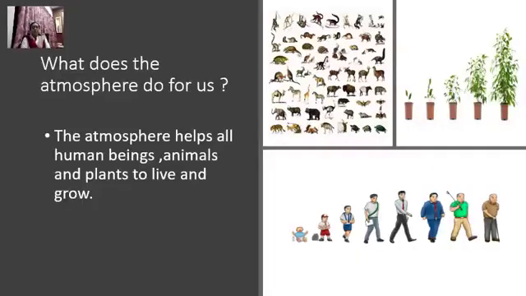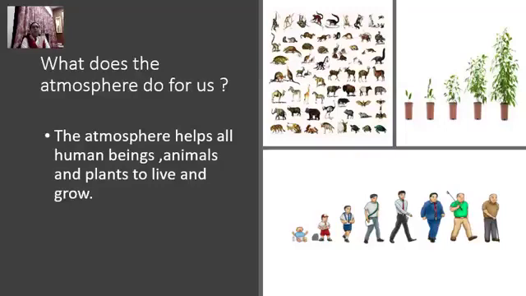Now you have learnt a lot about atmosphere, right? Now, what does the atmosphere do for us? The atmosphere helps all human beings, animals, and plants to live and grow. How? Because of the atmosphere, we can breathe, okay? We get oxygen from the atmosphere.